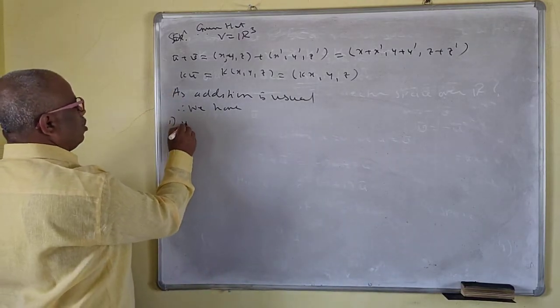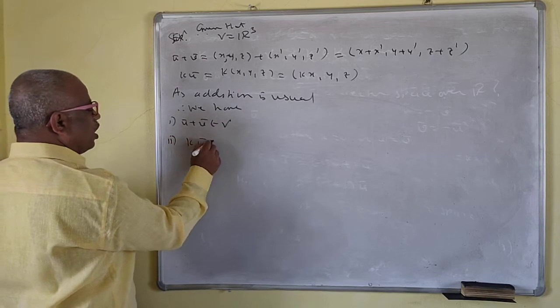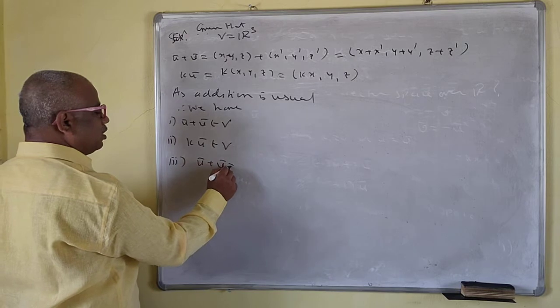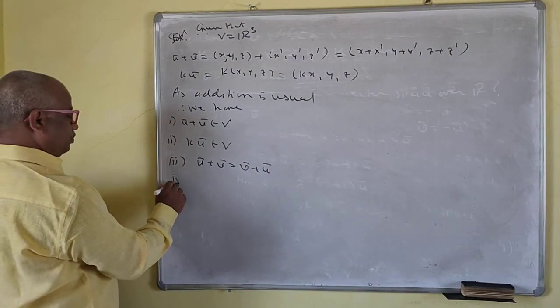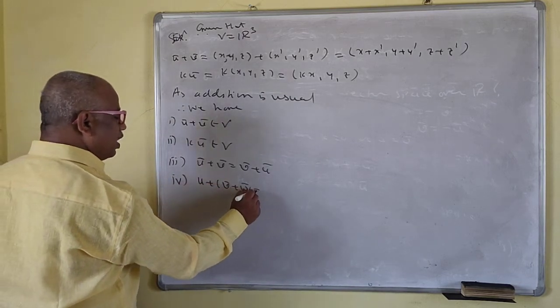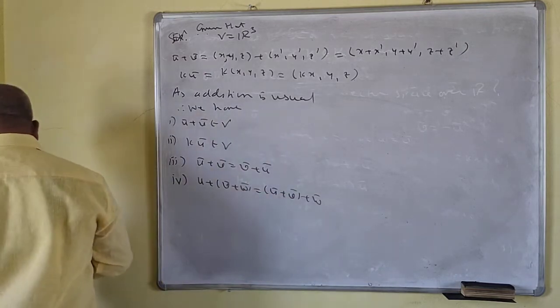u bar plus v bar belongs to V, k u bar belongs to V. u bar plus v bar is equal to v bar plus u bar, because this is R3. Next, u bar plus v bar plus w bar is equal to u bar plus v bar plus w bar.